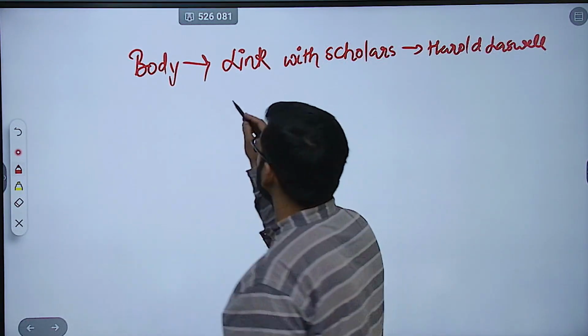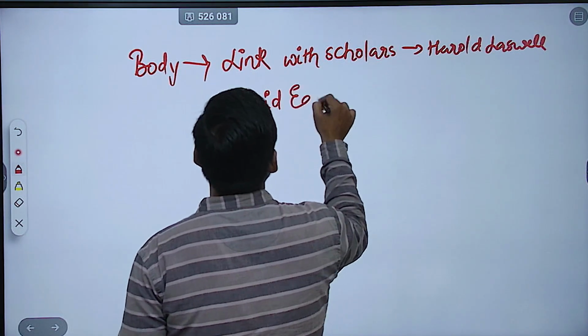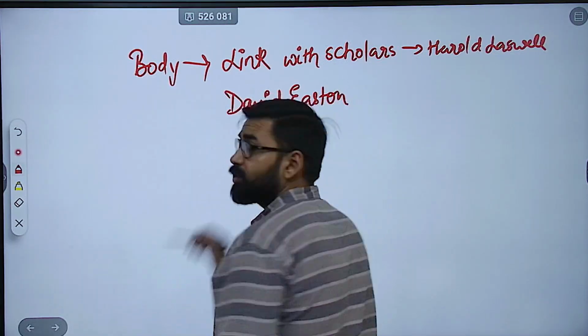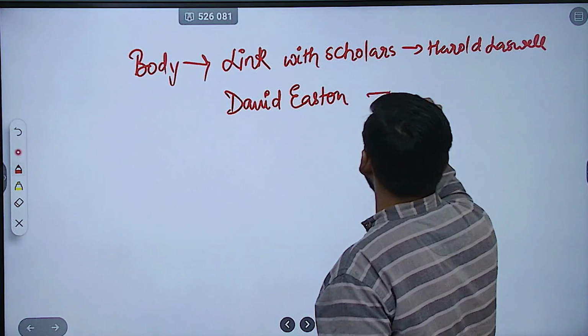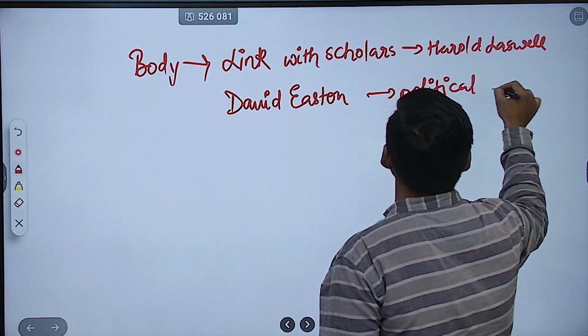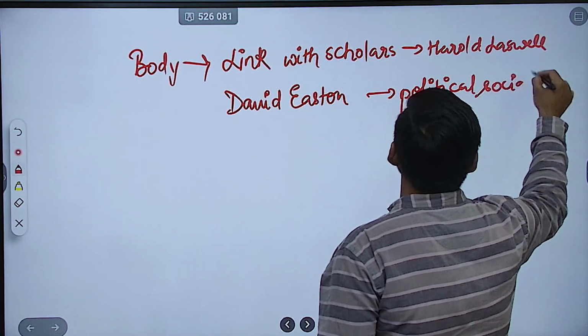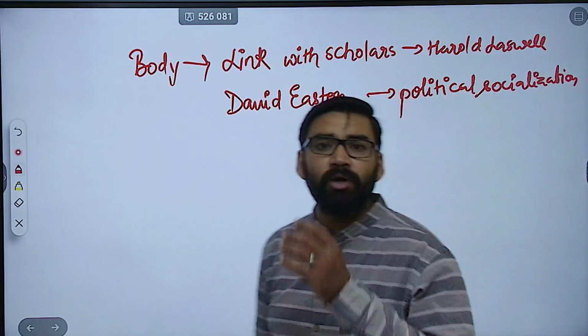Then you can also mention David Easton, a prominent personality who talked about political socialization. This you can also mention.